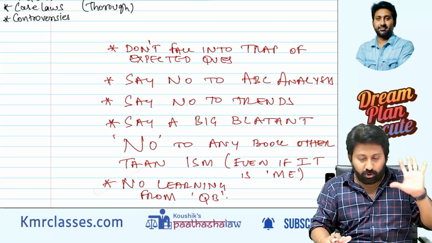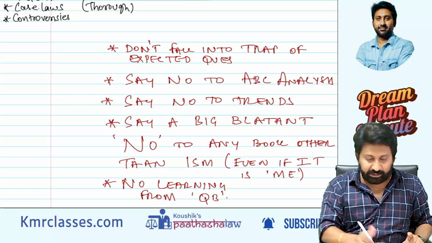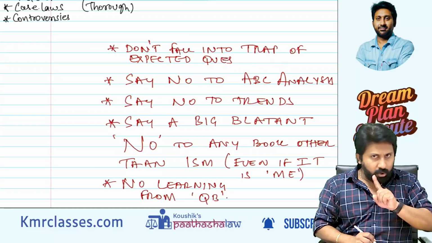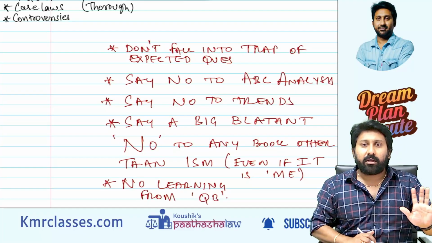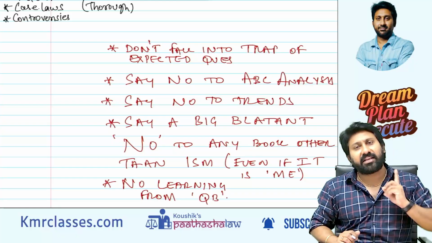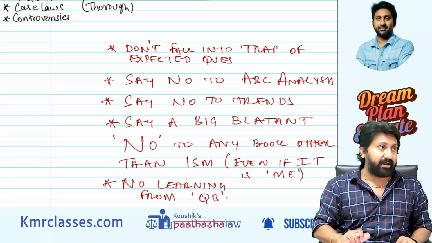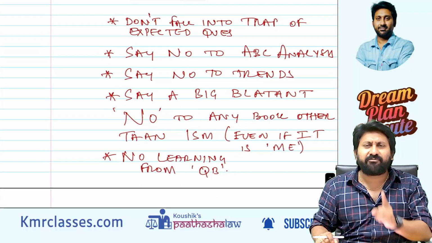So, 5 don'ts. What are the 5 don'ts? Keep it in mind. No trap of expected questions. Don't encourage this. No trap of ABC. Don't encourage this. No trend analysis. You can read any book, but a big blatant no beyond ISM. ISM is the first preference, and next you can read any other book. Next one, no learning from question banks. If you follow all these things properly, why will failure come? I will see.